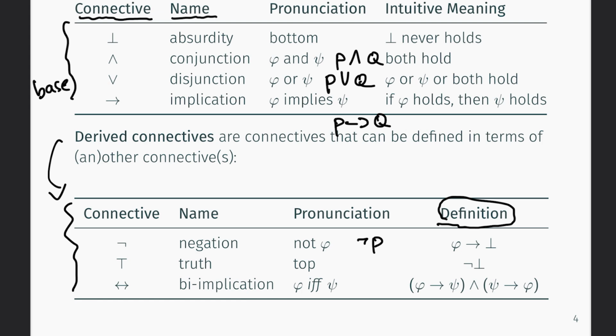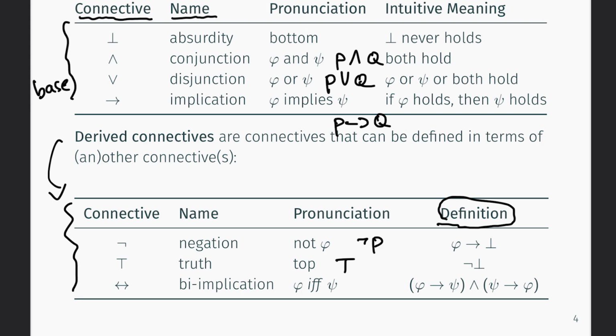So we call top, that's simply that symbol. It has an arity of 0. That's also what you see in the pronunciation. It just is used on its own. It doesn't involve a phi or psi. It has no operands. And its definition is the negation of bottom. So while bottom never holds, because we flip it using the negation, top always holds.